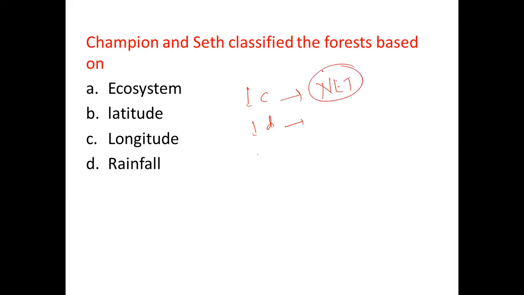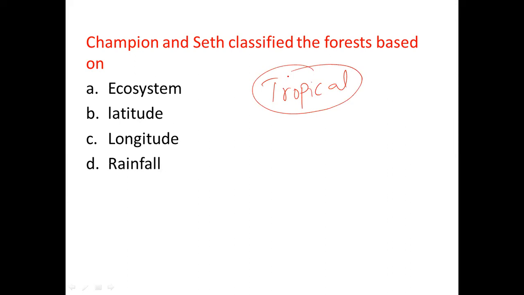In the last NET we got a question from this one, and it's also very difficult to remember. If you try to remember the subtype classification of the tropical forestry, at least one question can be expected from this one. It's very difficult to remember, but at least try to remember it for the tropical forest. That's the one thing. And now we are going to see 2 to 3 questions before going to the next topic.